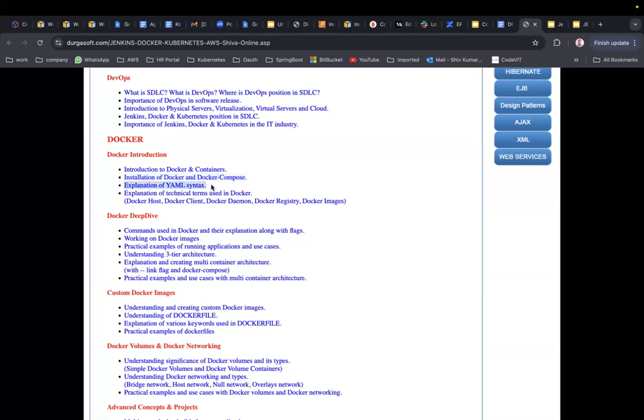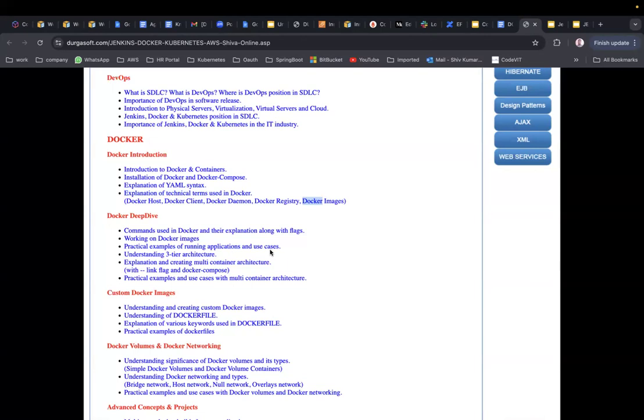Next, explanation of YAML syntax, because YAML syntax is required for Docker Compose. We are going to see how to write YAML files. Then, explanation of technical terms in Docker. Before learning any technology, you need to first learn the technical terms. What is Docker host, Docker client, Docker daemon, Docker registry, and what are Docker images? All these things we are going to learn. First technical terms, and then we will deep dive into Docker.